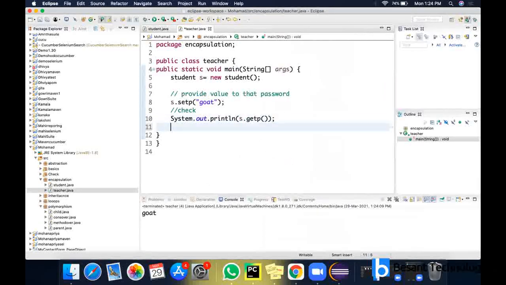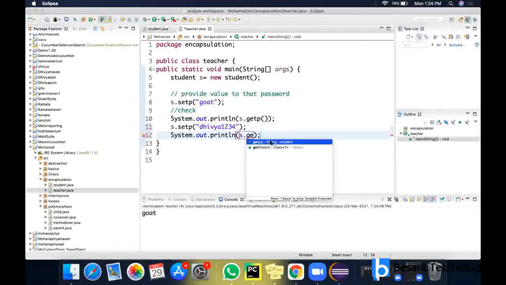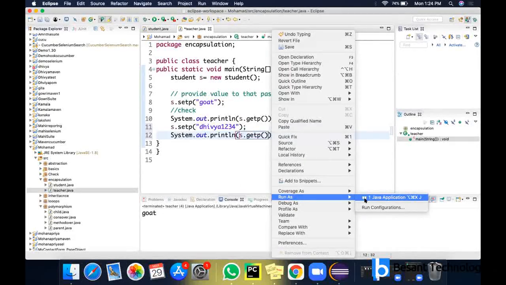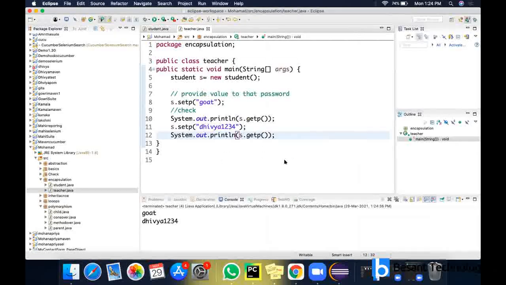If you don't want this one and want to change it, you can again call the set method. We can change the password by passing some new value there. Now what will happen? The password value will be changed. If you want to check whether it is changed or not, you can use getPassword. When I run this code, I'll be getting the new password here. So if you want to view or modify the value of the private variable, you can do it through public setter and getter methods. So this is encapsulation. The other name is data hiding.